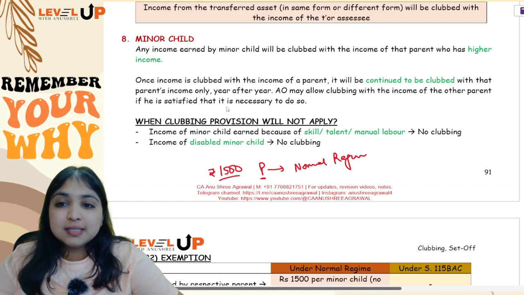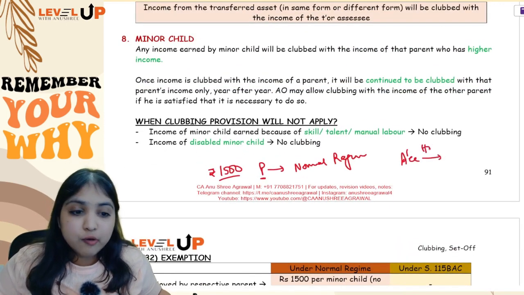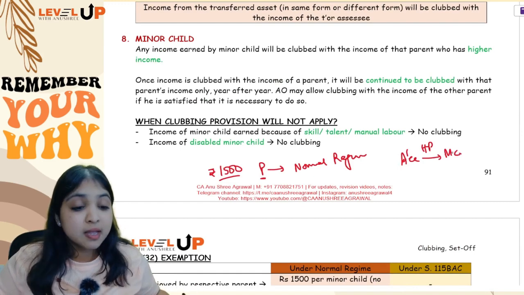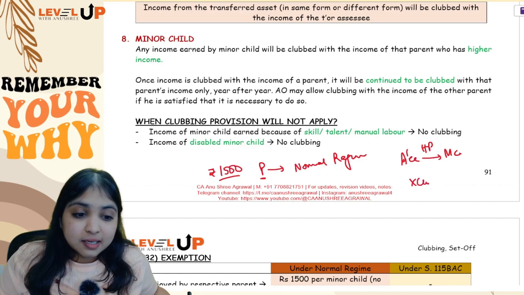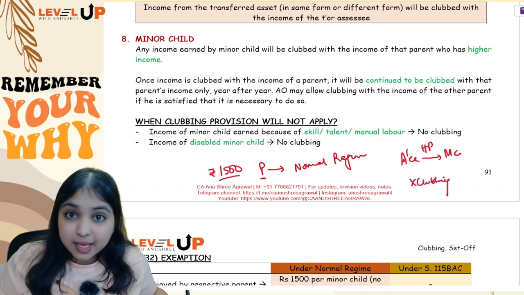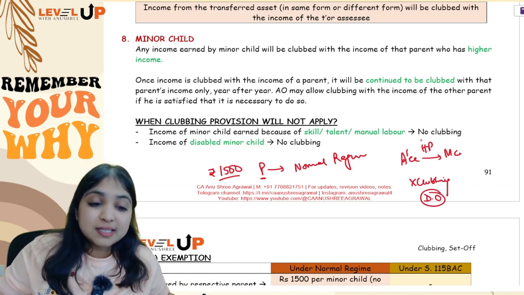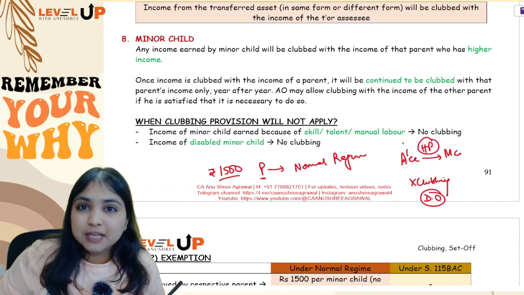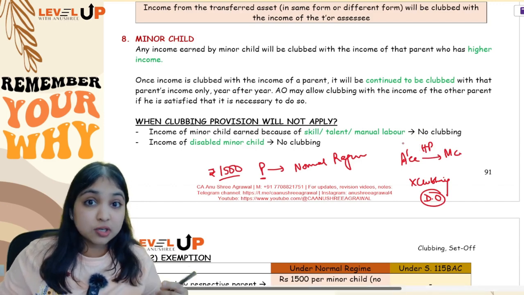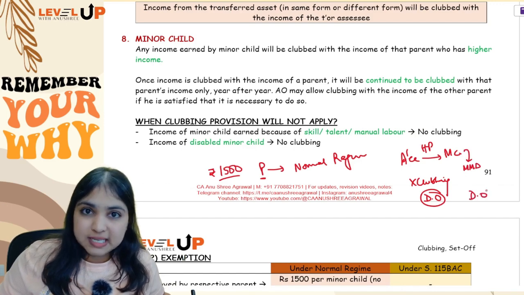Okay. Now listen to one another point. What if the assessee is transferring a house property to minor child? Okay. Then for no consideration or for inadequate consideration, then in that case the clubbing provision will not apply. Why? Because instead the deemed owner concept will apply. But however, what if the assessee is transferring to a minor married daughter a house property for no consideration or inadequate consideration? If the minor child is a minor married daughter, then deemed owner concept will not apply.